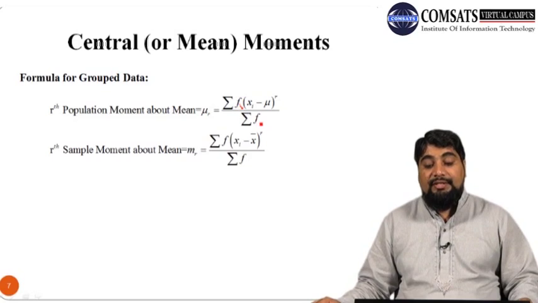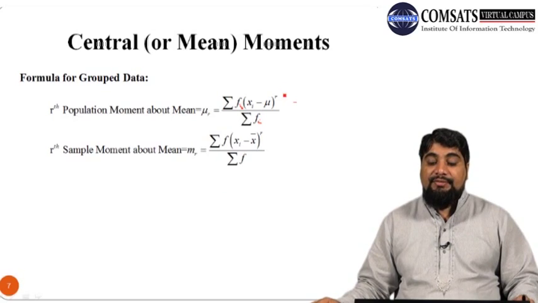Either you use subscript on each of these f and x, or you should omit it. So it will be summation fi. Similarly, the rth sample moment about the mean is mr, which is defined as summation f times xi minus x bar raised to power r, whole over summation f.